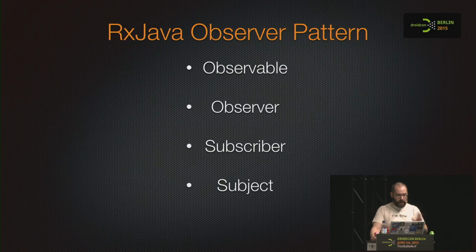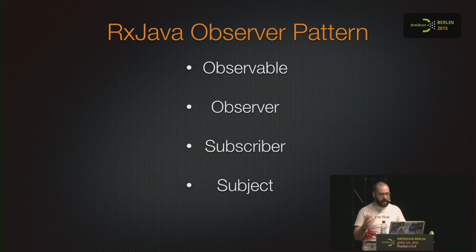And basically we have the fancy one, the subject, that can be at the same time observable and observer. It's useful, for instance, to create edge cases or custom event buses or new versions of the observable that you already have. It's really handy, and the moment you get it, you figure out what scenario you can exploit and use it.